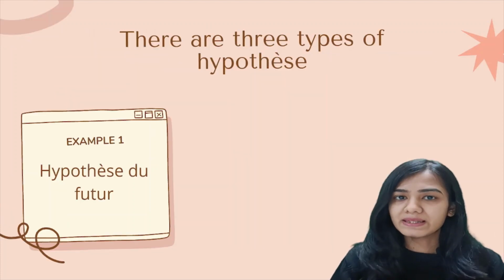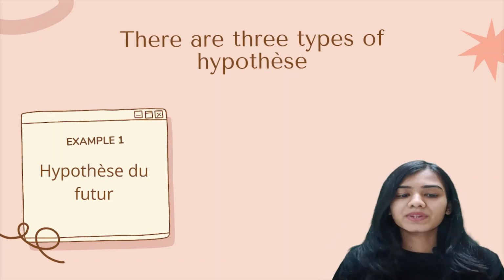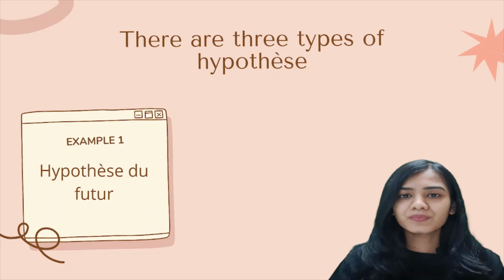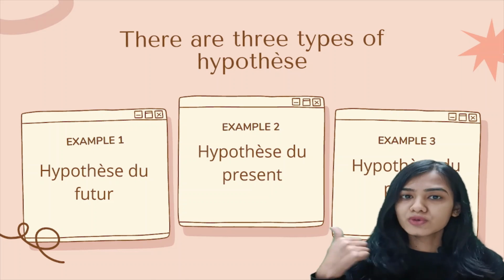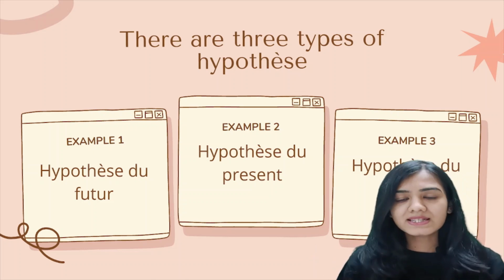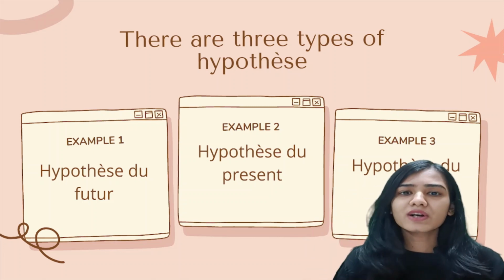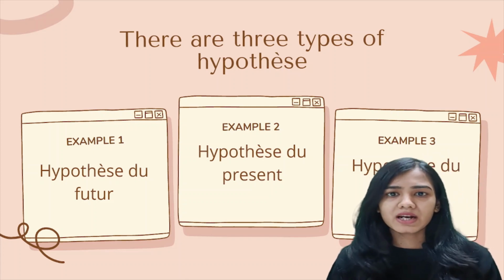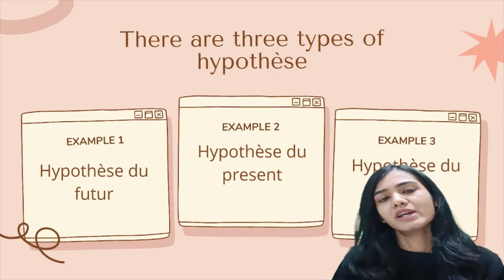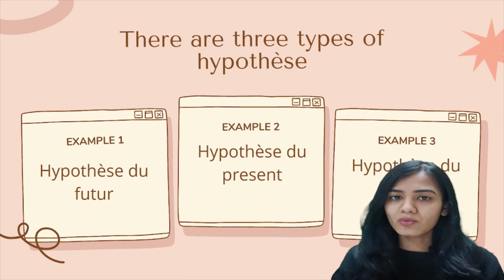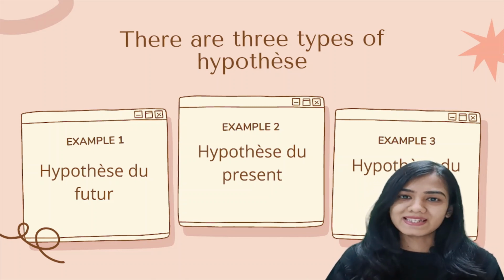So that is l'hypothèse. So basically in French, we have three types of hypothèse. It's hypothèse du futur, hypothèse du présent, and hypothèse du passé. So future hypothesis, present hypothesis, and past hypothesis. Alright, so it's up to you. If your level of French right now is somewhere around A2, then it's only the future hypothesis that is important for you right now. If you are at B1 or B2 level, then you can watch this entire video and see if you're understanding the topic or not. Alright, so let's get started.